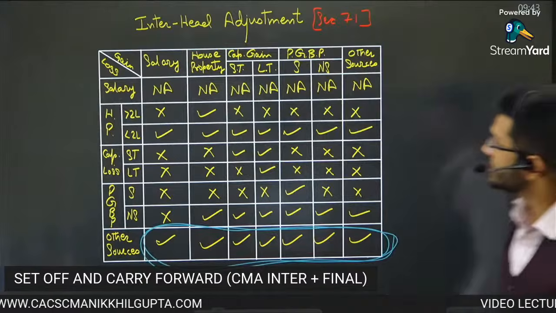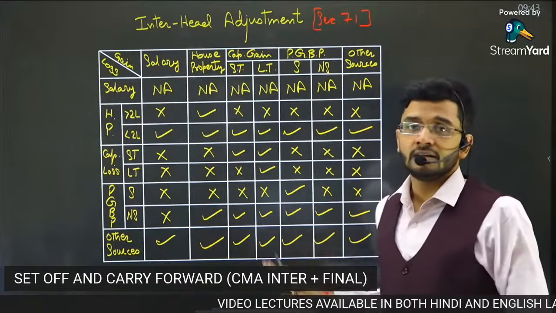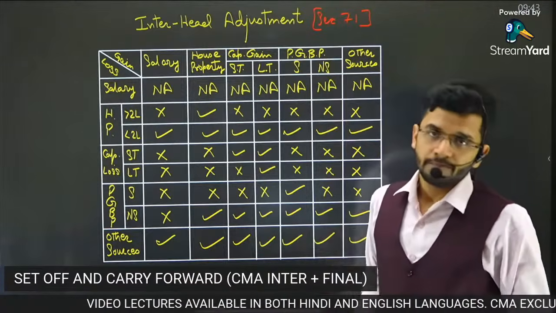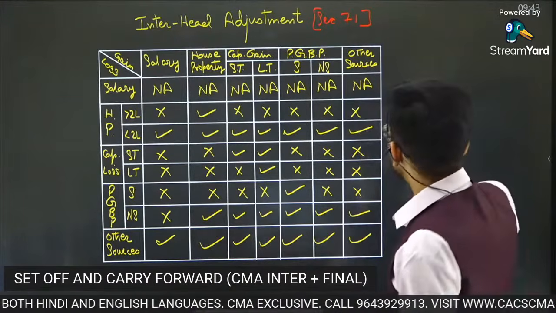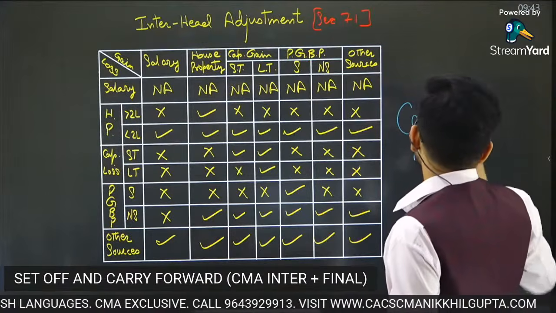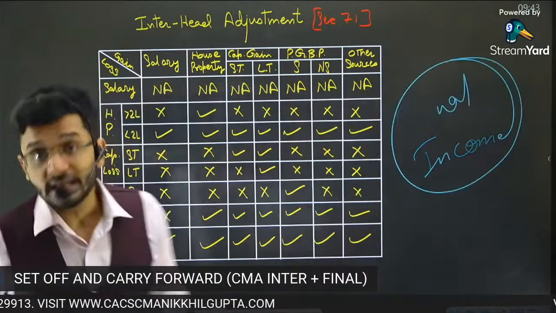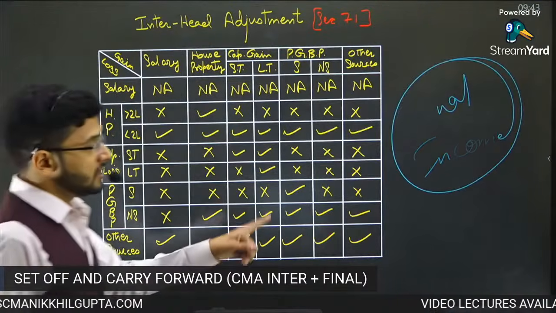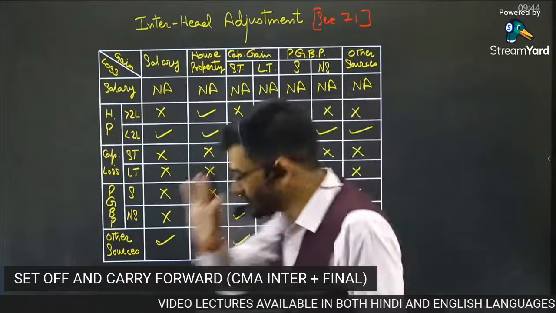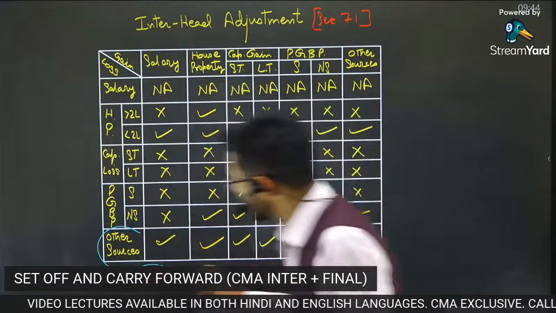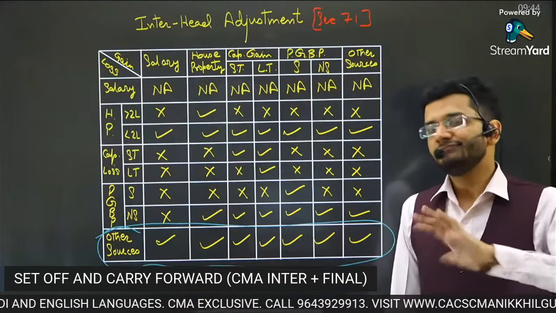So loss from other sources can be adjusted against income from any other source. This is freely permissible. Some exceptions are also there, like in case of casual income and some other specified other sources. Although I have not written them over here, please go to your study mat and do those exceptions quite well, because they are important. As a general principle, loss from other sources can be adjusted against any of the heads. The adjustment is freely permissible.